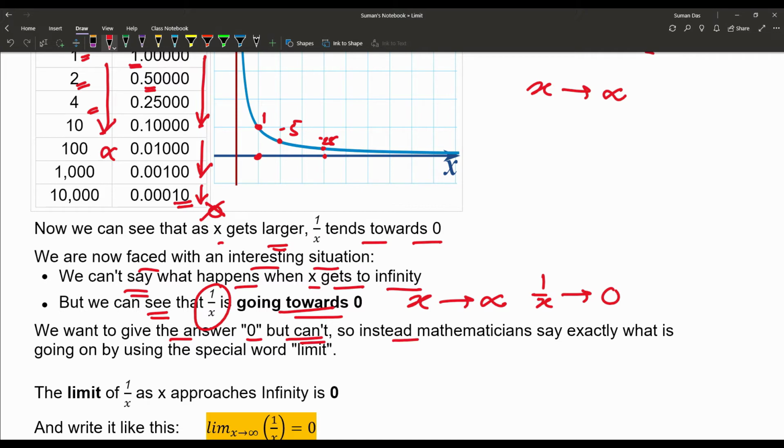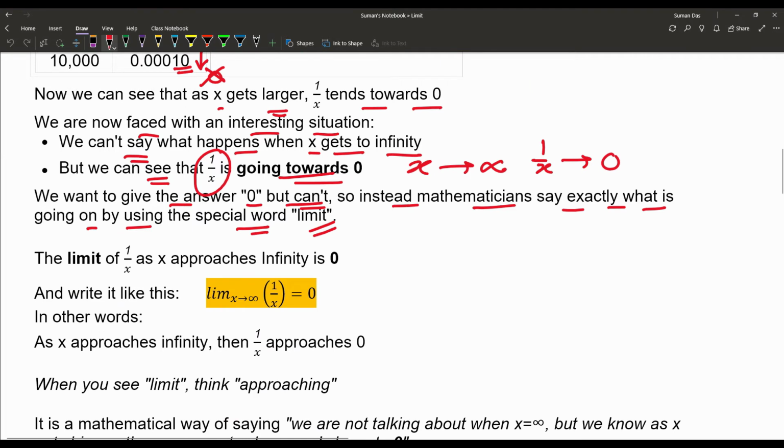So instead, mathematicians say exactly what is going on by using a special word, and that is limit. The limit of 1 by x as x approaches infinity is 0, and symbolically we write it as limit x tends to infinity, 1 by x is equal to 0.